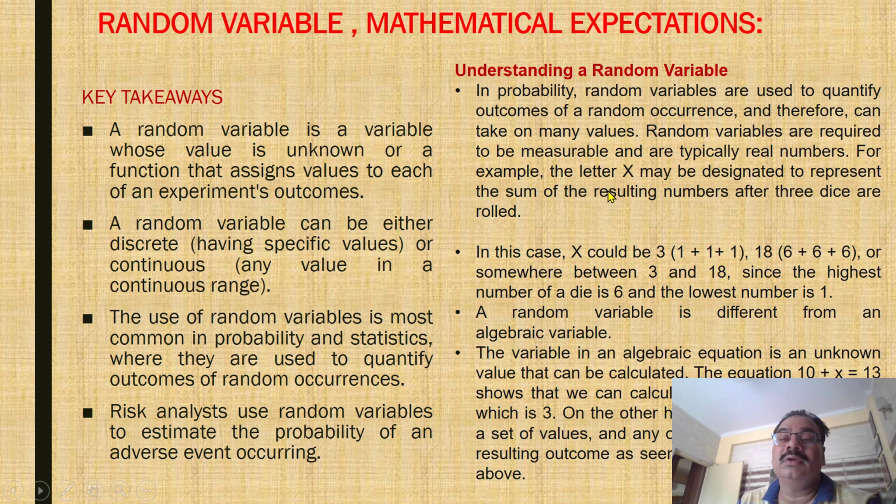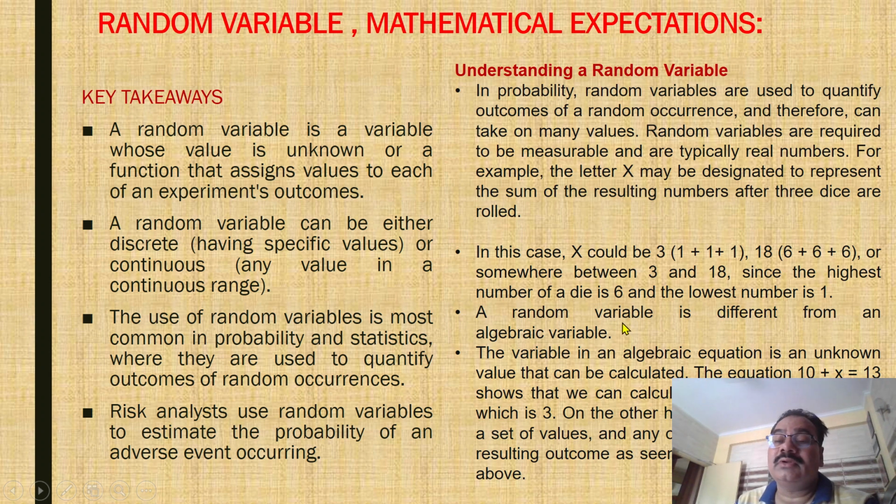For example, the letter capital X may be designated to represent the sum of the resulting numbers after three dice are rolled. In this case, capital X could be 3, or 18 (6 plus 6 plus 6), or somewhere between 3 and 18, since the highest number on a die is 6 and the lowest number is 1.